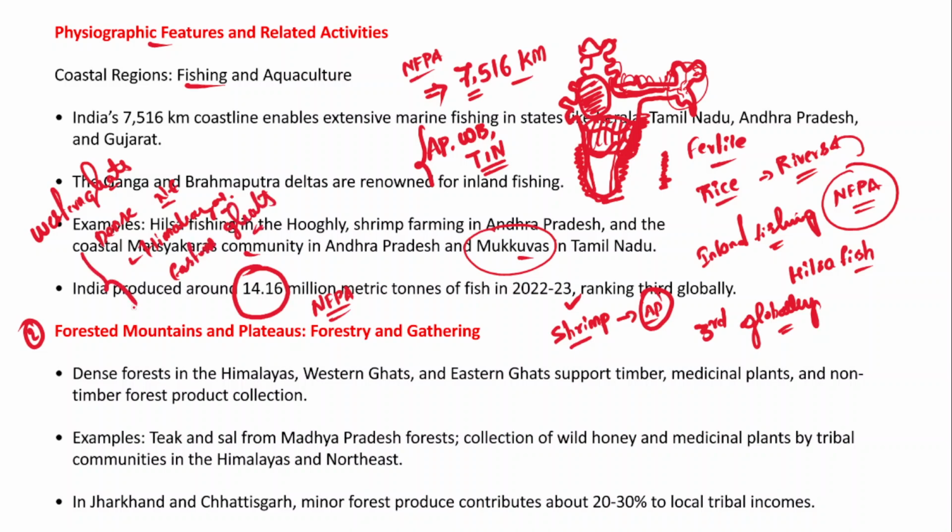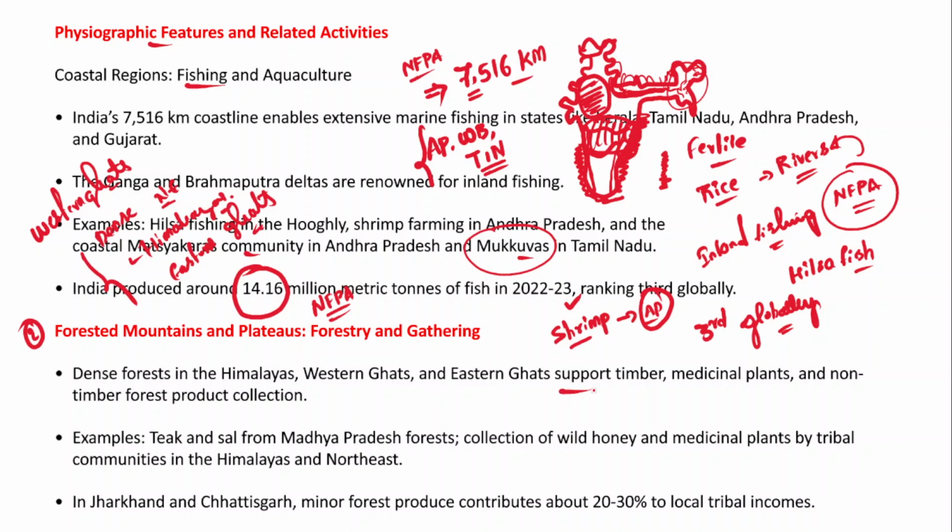So these are the areas where we can find thick and dense forests.